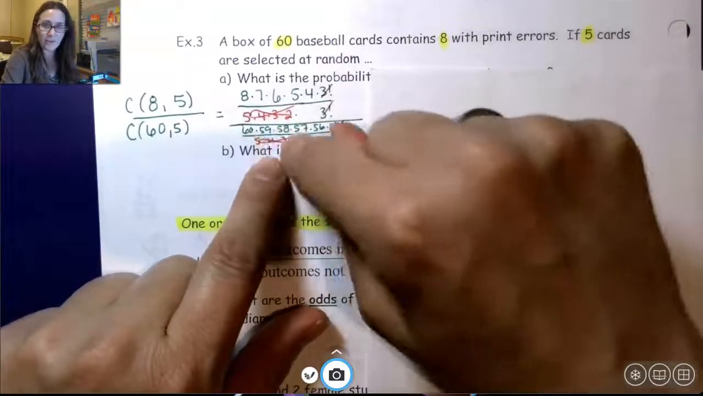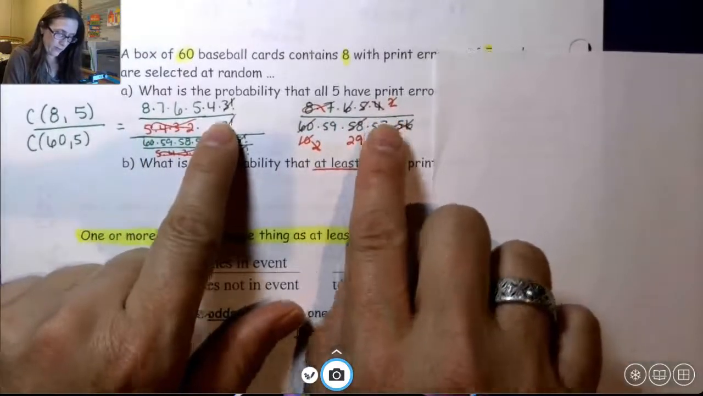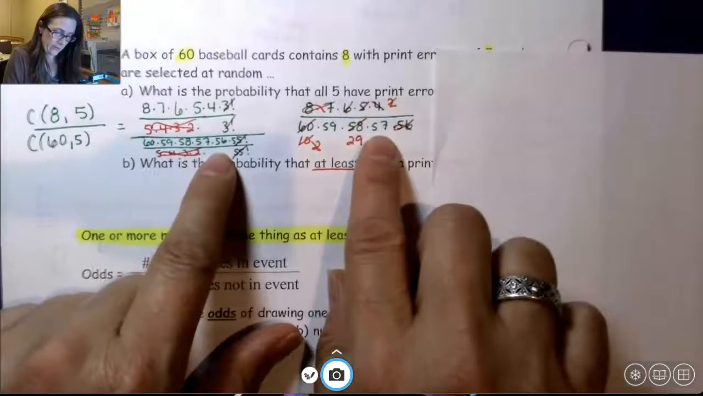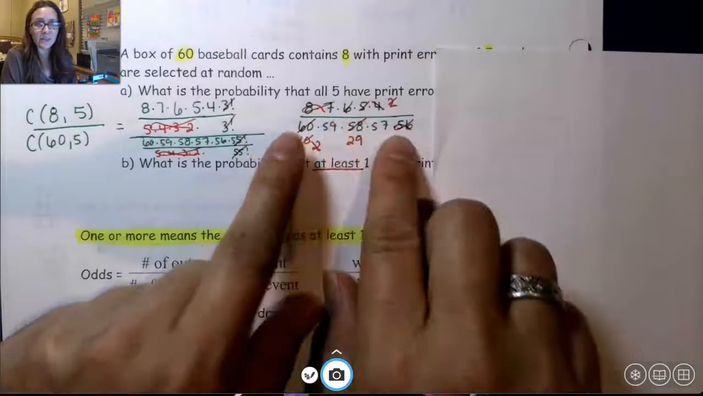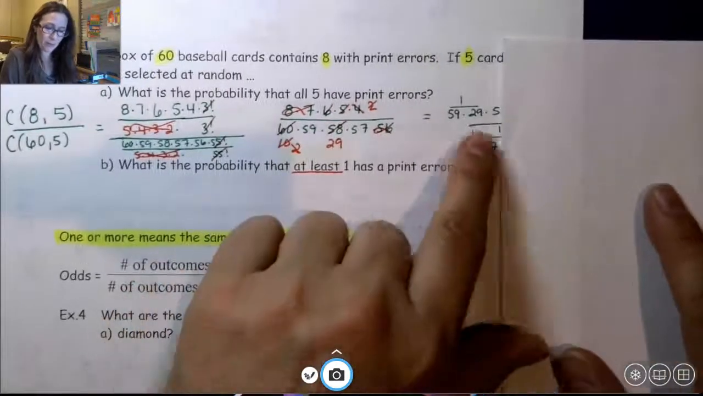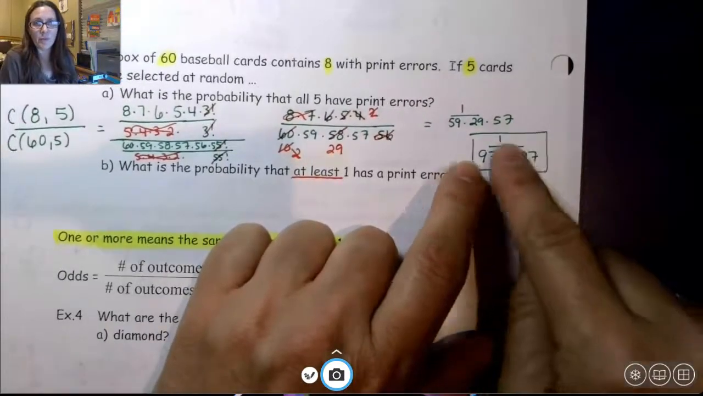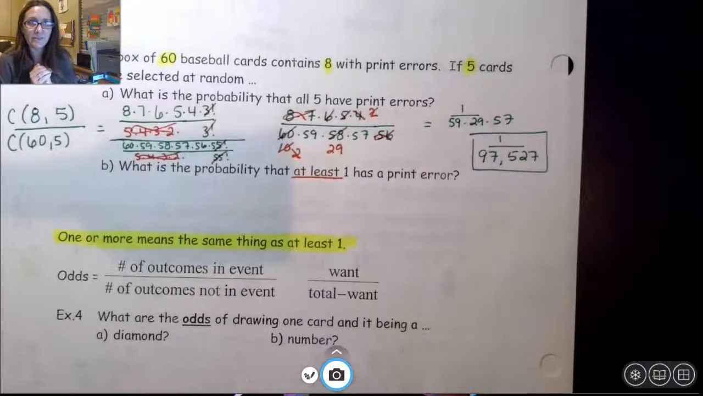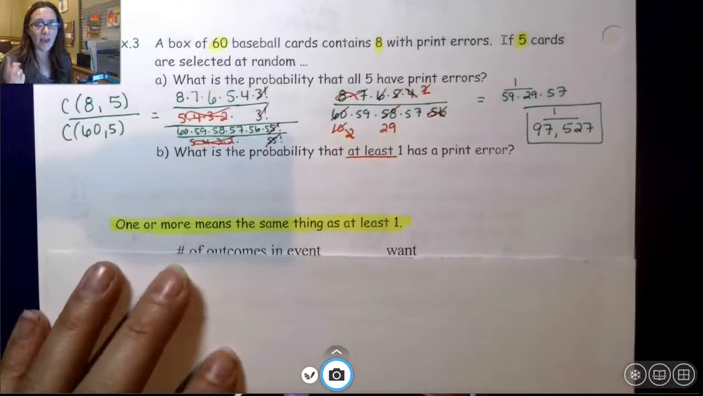The factorials cancel at the end, and if you remember how I showed you that flip just a minute ago, those red numbers, the 5 factorials, are going to divide. So I actually end up with 8, 7, 6, 5, 4 over 60, 59, 58, 57, 56. And divide and simplify. 8 times 7 is 56. 6 goes into 60. This is really nice because you end up with 1 up top, and then 59, 29, 57. And then you end up with 1 over 97,527.